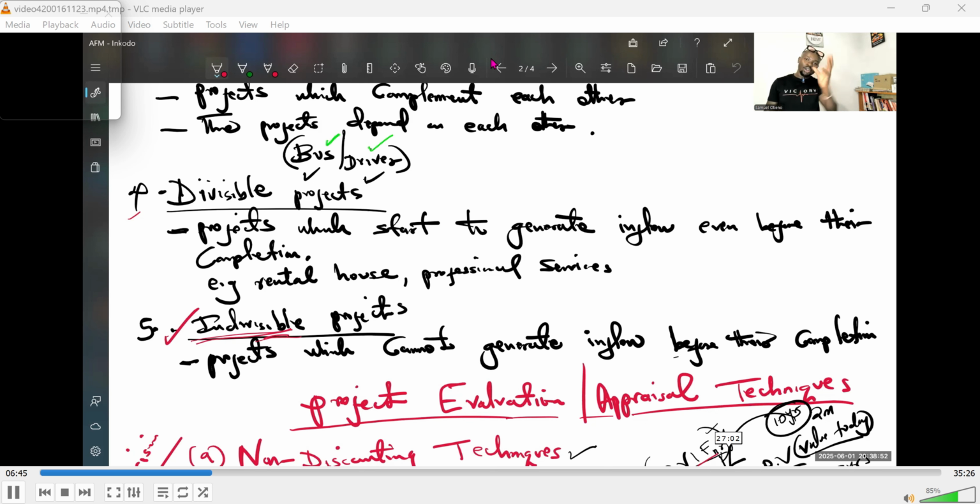Now, what is the opposite of divisible? These are indivisible projects. Now, these are projects that do not start giving you returns before you complete. You have to complete them so that you get your returns. So these are projects that you have to complete.